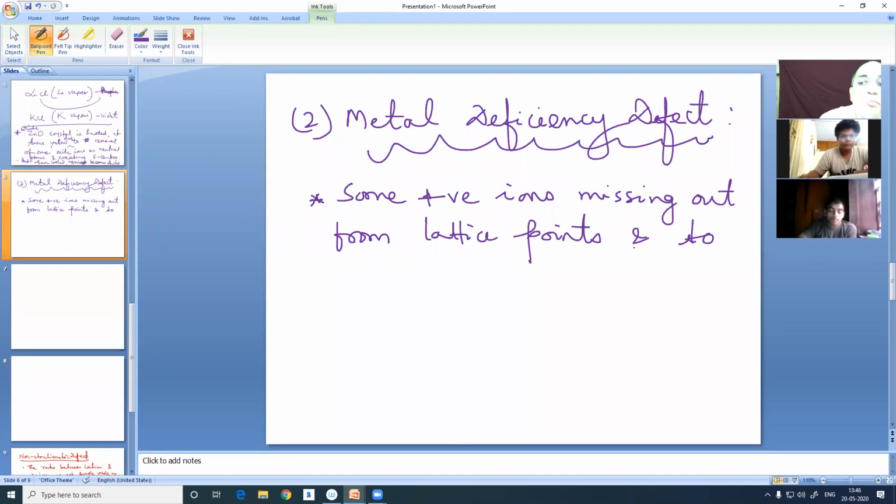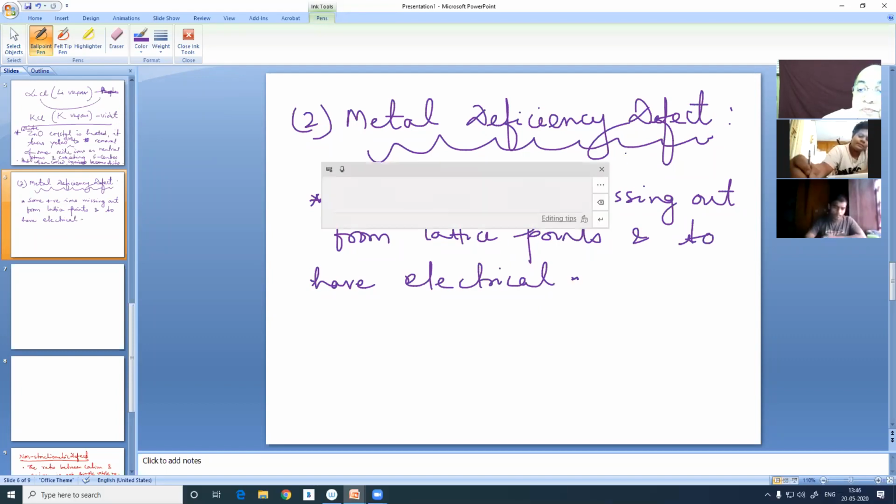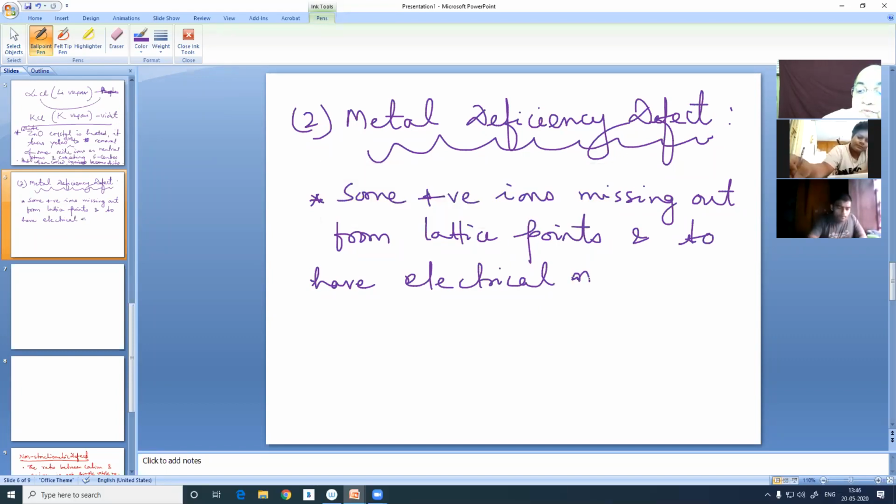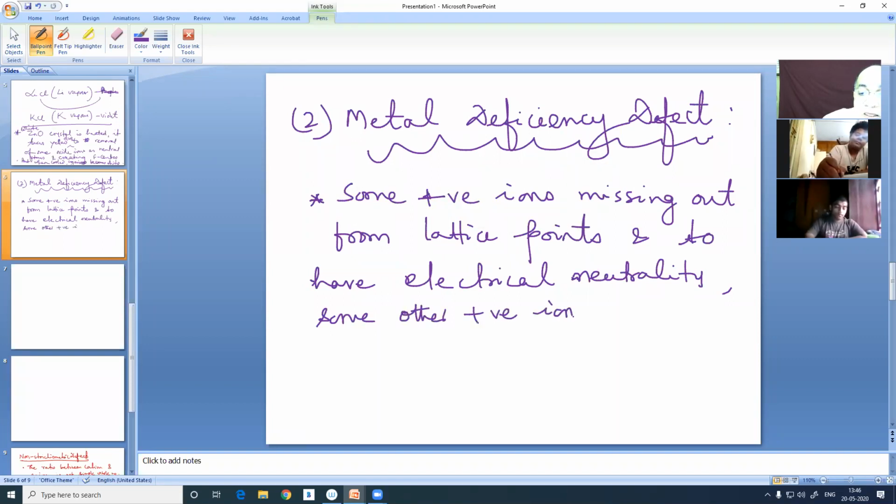Some positive ions will miss out from their lattice points, and to have electrical neutrality, some other positive ions acquire higher oxidation states.